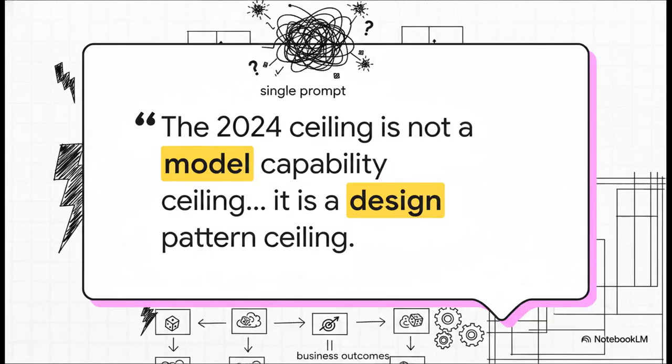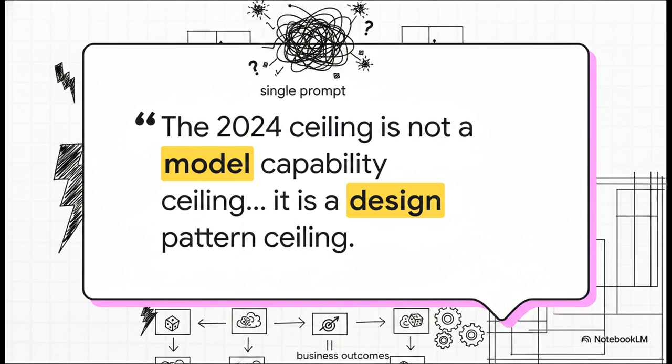So let's start with a hard truth. The ceiling we're hitting in 2024, it is not a model capability ceiling. It's a design pattern ceiling. Stuffing absolutely everything into a single prompt creates unpredictable failures. And that's not because models like GPT-4 or Claude lack capability. It's simply due to poor architectural design.